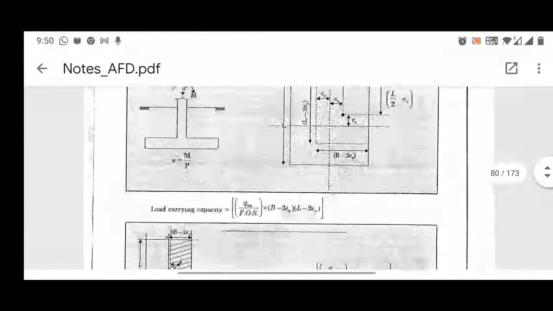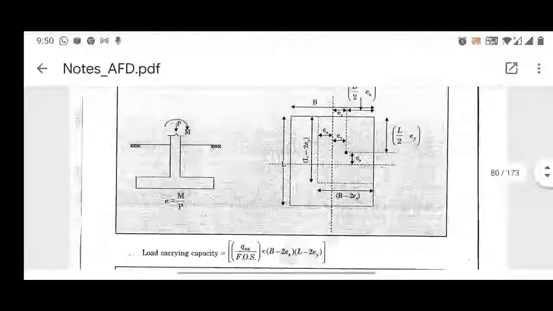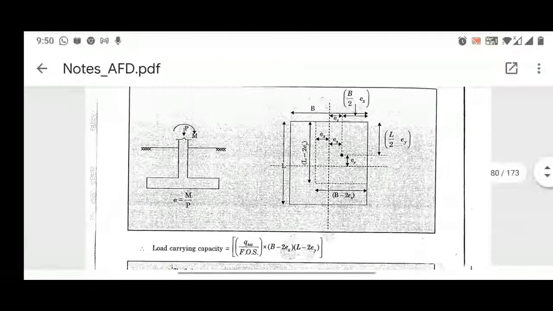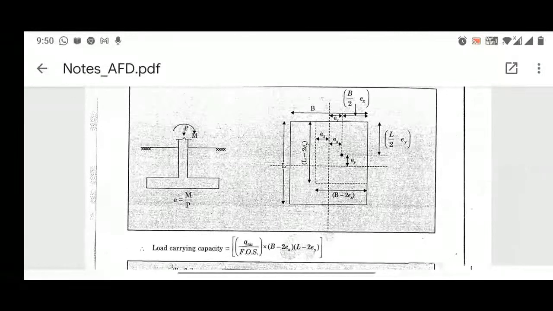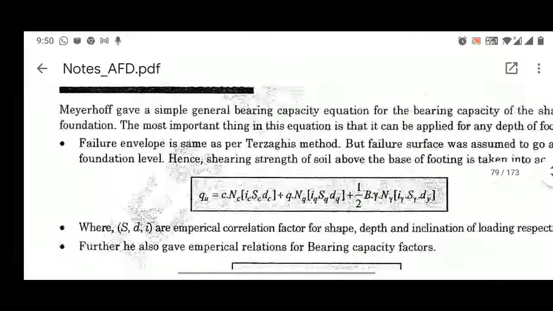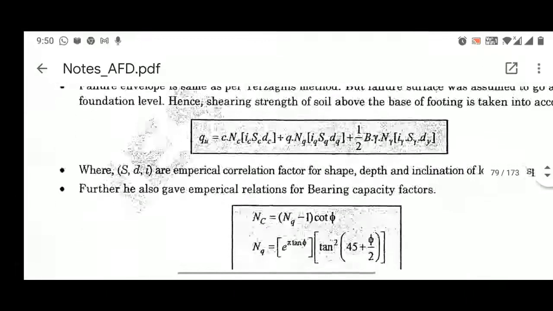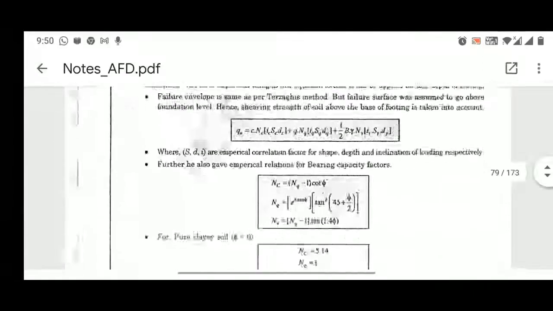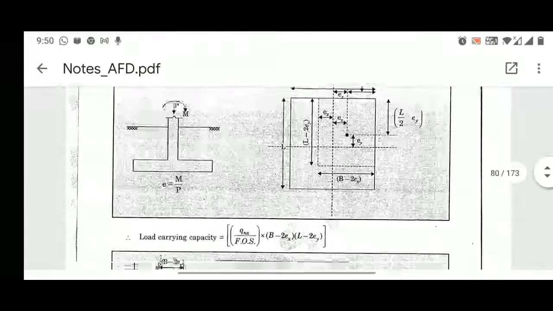Now, load carrying capacity. If you want to find out the load carrying capacity of this footing, you can simply do the net ultimate divided by the factor of safety. So how will you find out this net ultimate? Net ultimate you can find out using this Meyerhof expression. What you can do, this is Q and Q, so simply do Q bracket NQ minus 1, and then IQ SQ DQ, and the rest of the expression will be the same for the Q and U.